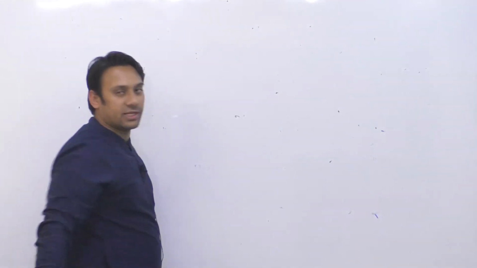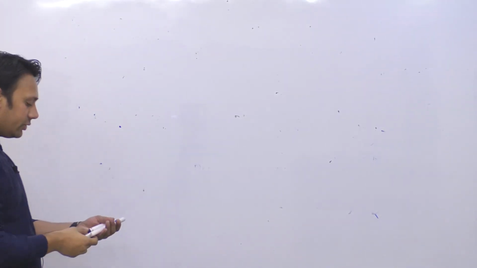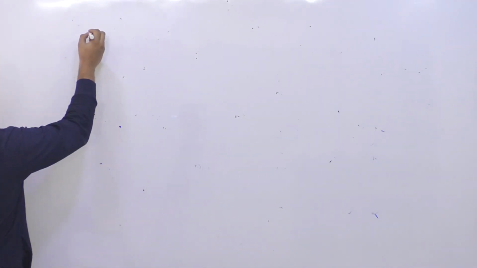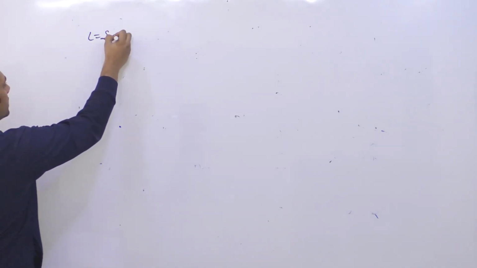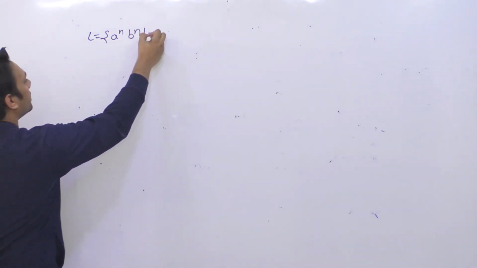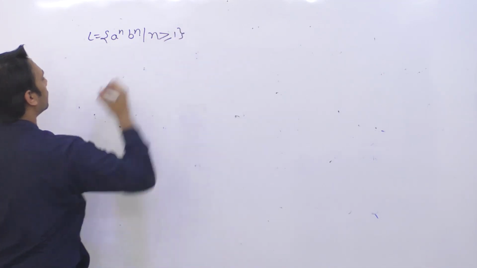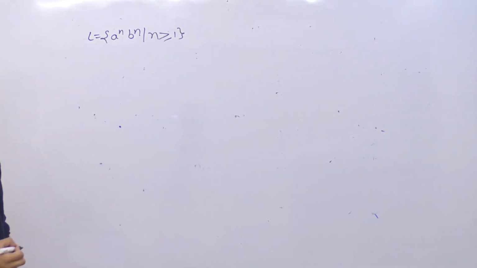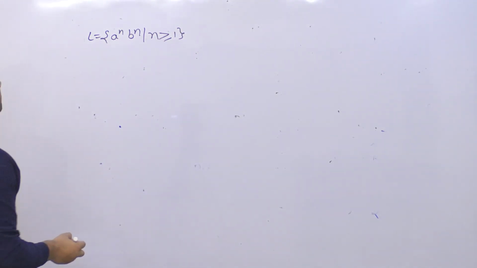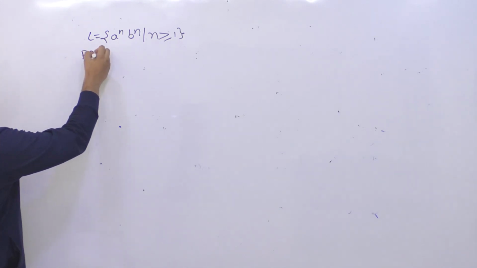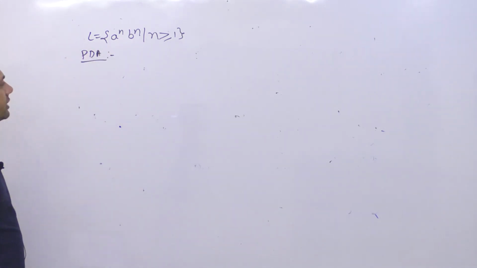So let me show you with the help of an example how I can do it, then you will be able to understand more clearly. Let us assume that we have the language a raised to power n, b raised to power n, such that n is greater than or equal to 1. For this language I want to create a pushdown automata.